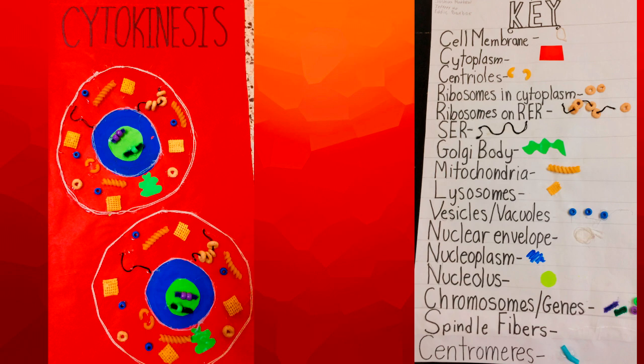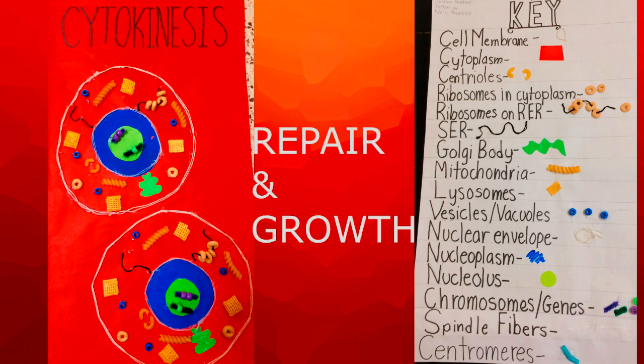Now every part of the cell is visible, like the cell membrane and the nuclear envelope. We must always remember that mitosis is used to repair and grow, and not to create different cells, but the same.